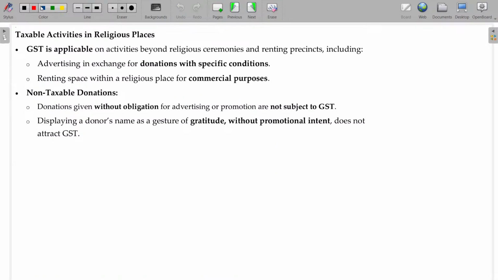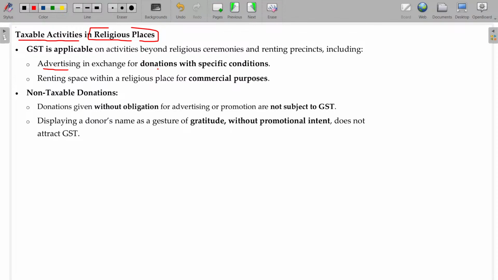Now, any taxable activities also, sir? Taxable activities in religious places. What are they? Advertising in exchange for donation with specific conditions. So lots of advertisement boards are kept in the temples. So there is a close connection. The temple gives this space for advertisement for a cost of rupees 5,000. This will be subject to GST.